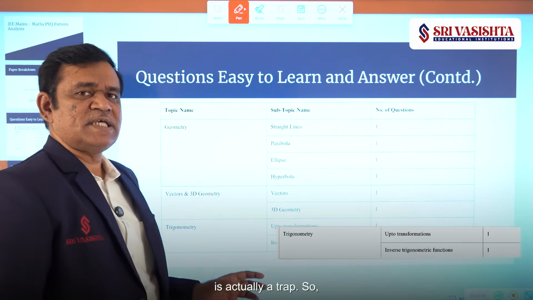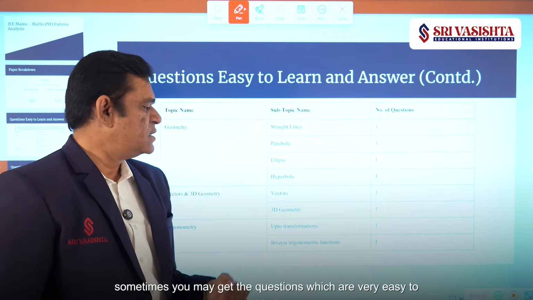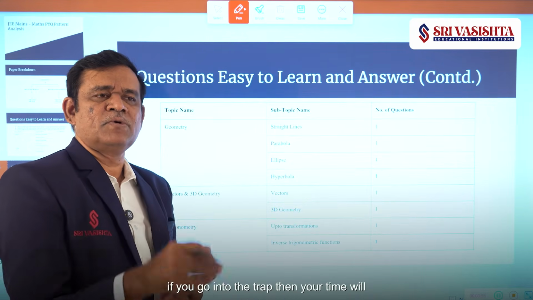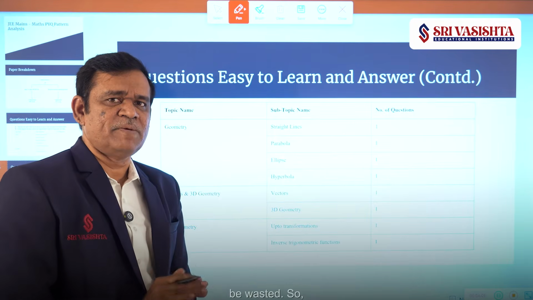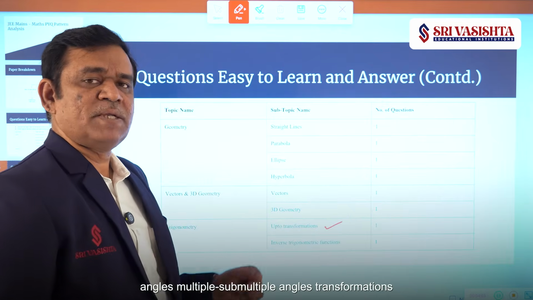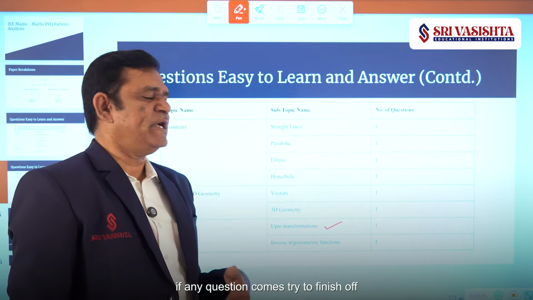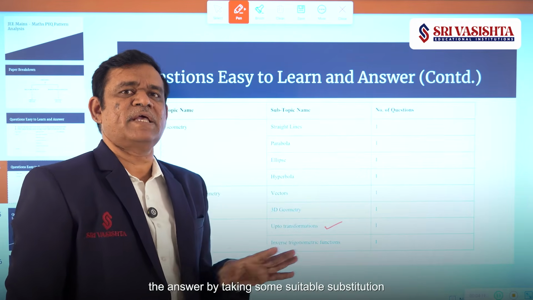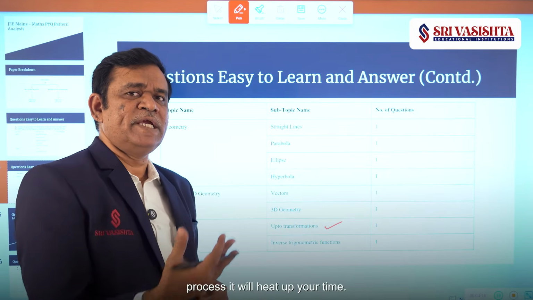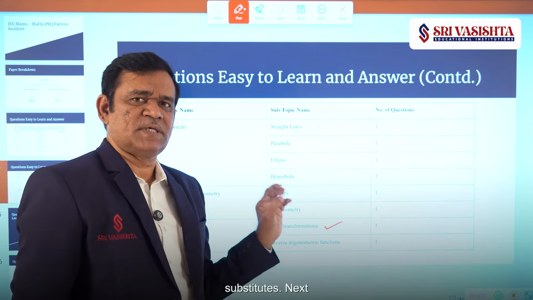As you know, trigonometry is actually a trap. Sometimes you may get questions which are very easy to answer. Sometimes you may get a question which requires elaborate calculation. If you go into the trap, then your time will be wasted. So up to transformations like compound angles, multiple and submultiple angles, transformations, up to that, if any question comes, try to finish off the answer by taking some suitable substitution. Don't try to do the entire elaborate process. It will eat up your time. So try to finish off the problem with some suitable substitution.